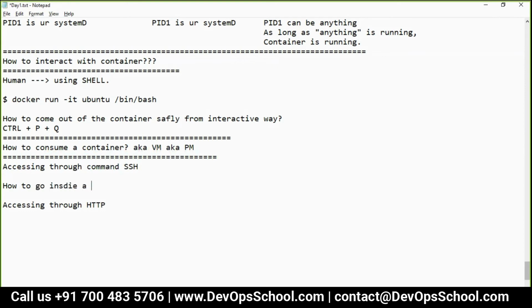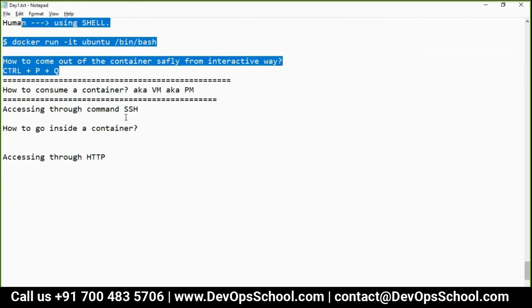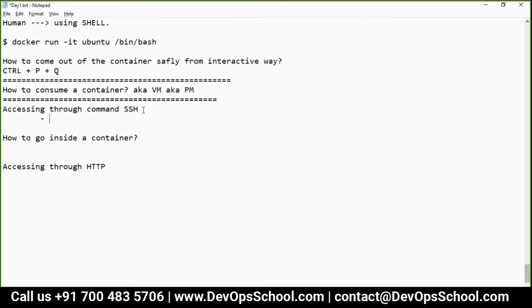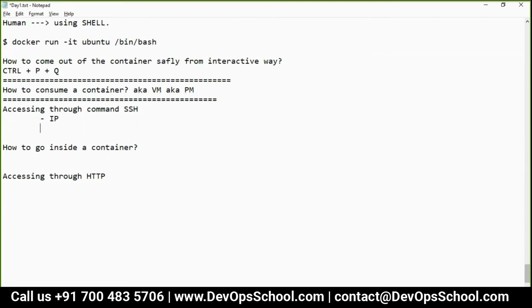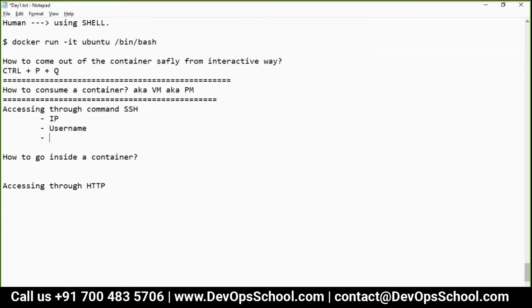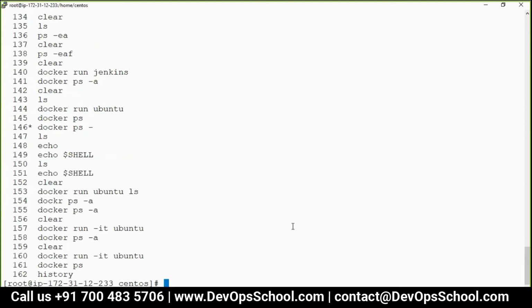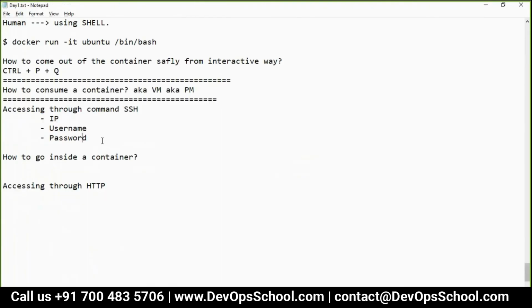Now one more thing, how to go inside the container. This I will teach you again because there's something which is missed out here. So now guys, for SSH, what are the things you need? Please tell me quickly. What components do you need for SSH? IP address, public key, username and password, correct? So you have the IP address, and I was root, so you get the things and you can do that very well. Okay? So now you get the IP address.